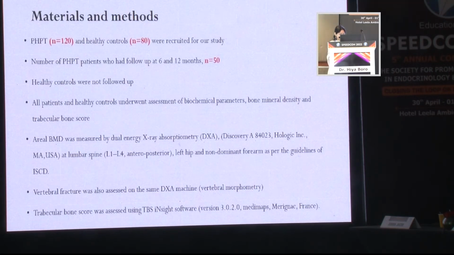120 patients with hyperpara and 80 healthy controls were recruited for our study. Number of patients who completed follow-up at 6 and 12 months were 50. Healthy controls were not followed up. All patients and healthy controls underwent assessment of biochemical parameters, BMD and TBS. BMD was measured using DEXA Hologic machine. Vertebral fracture was assessed using vertebral morphometry on the same DEXA machine, and trabecular bone score was assessed using TBS Insight software installed in the same DEXA machine.